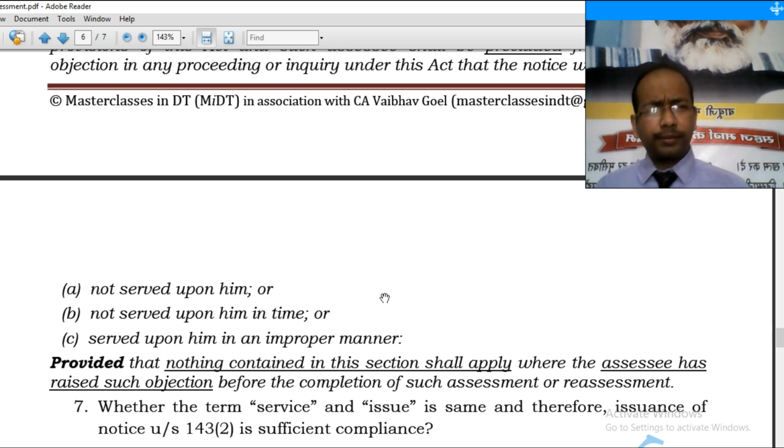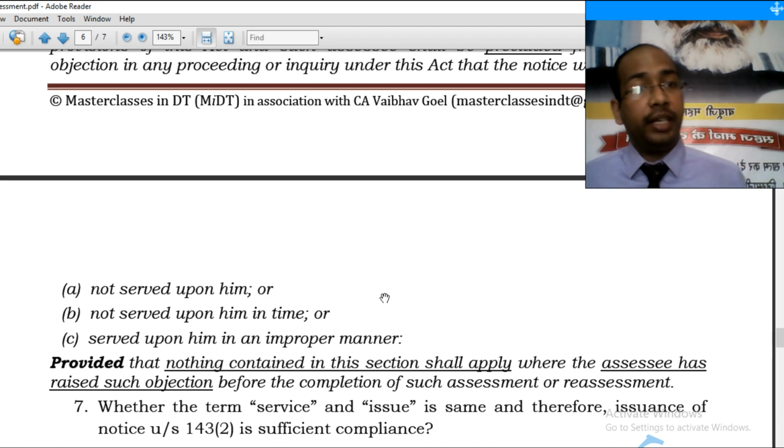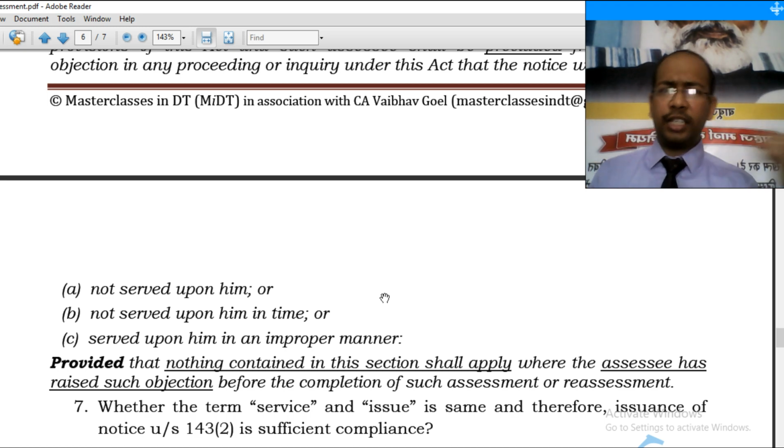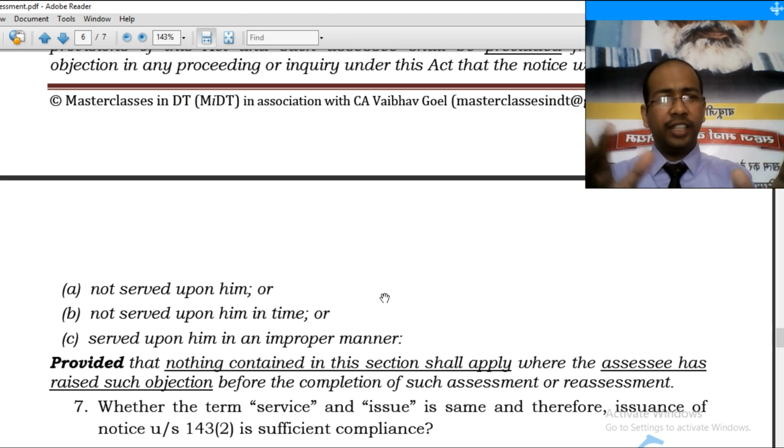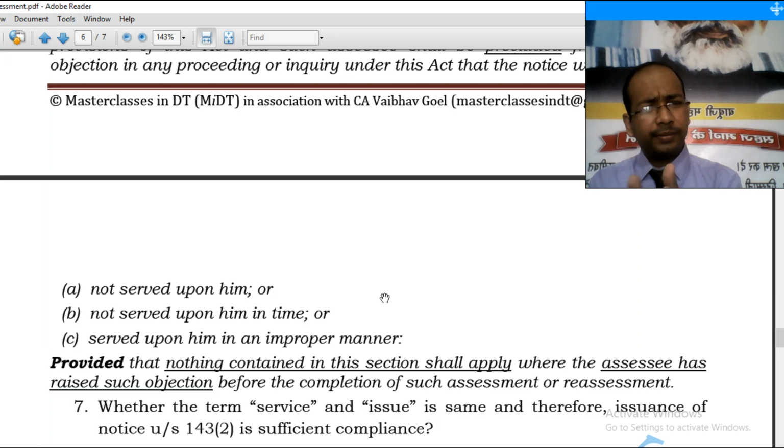So what happened? Assessee did not object before the assessing officer. Notice was not served upon him in time. Before assessing officer, he did not object. But while taking the matter to the appeal, he objected, sir, assessing officer has not issued me the notice. Kindly quash the proceedings. So the CIT appeal would say, dear assessee, you have not raised this objection before the assessing officer. Therefore, this is not valid. The purpose for introducing this proviso is that if any remedial action can be taken, that remedial action should be taken at the first instance.